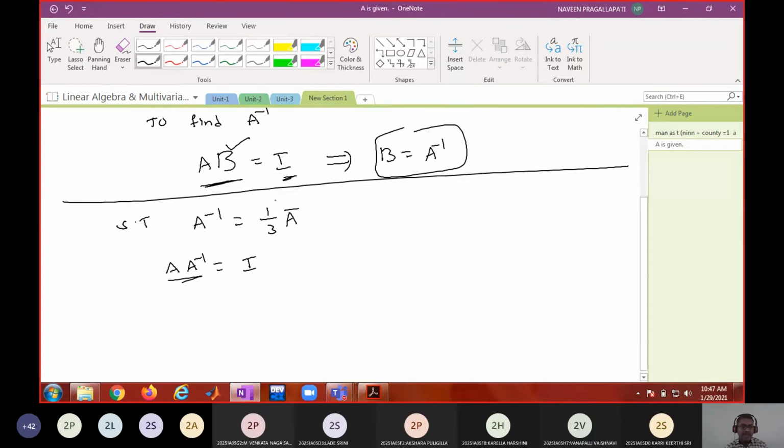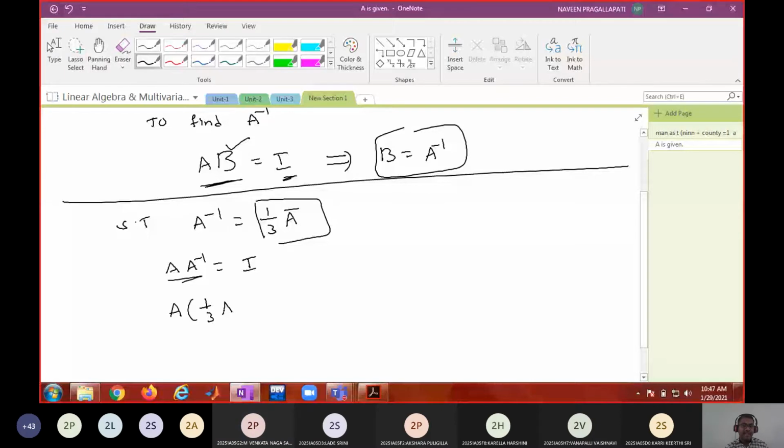So you are asked to show that A inverse equals 1 by 3 into A bar. So I will multiply A with 1 by 3 into A bar. If I can show that this product equals I, does it not imply that A inverse equals 1 by 3 A bar? Yes, sir.